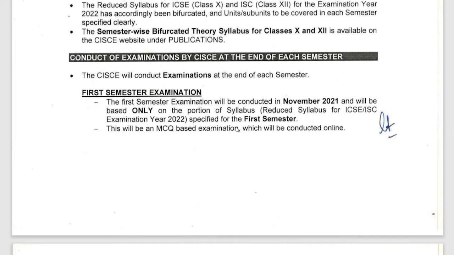Don't think that these multiple choice questions will be very easy, because it is not that you'll be asked, maybe for class 10, to write what is the name of this author or the author of this story. It will not be like that. It will be difficult. You'll see CBSE also holds exams like this, where there are multiple choice questions and the options are very close to each other. It is difficult to identify which one is the best one. All of the answers are correct sometimes. You have to identify the better of the four. There will be four options, you'll have to select one and you have to identify the better one of the four.